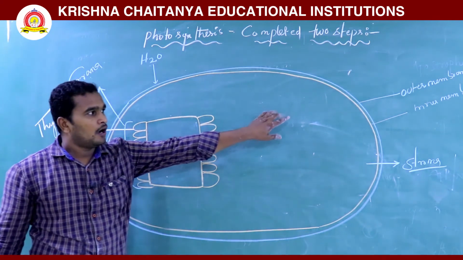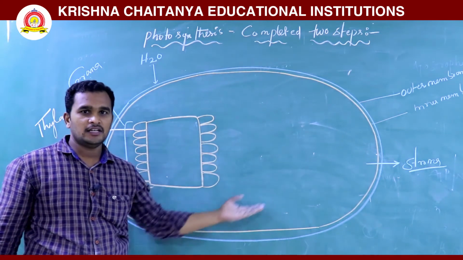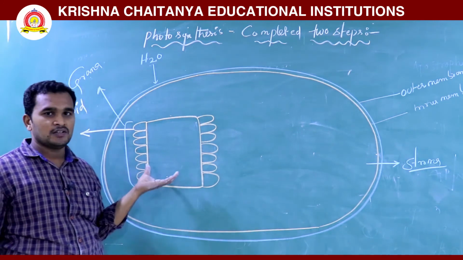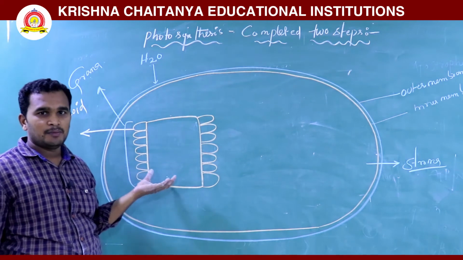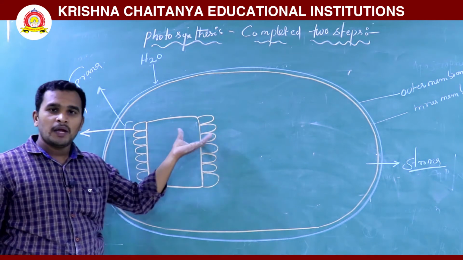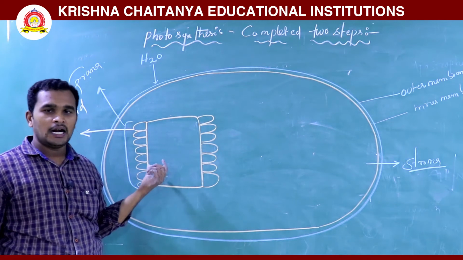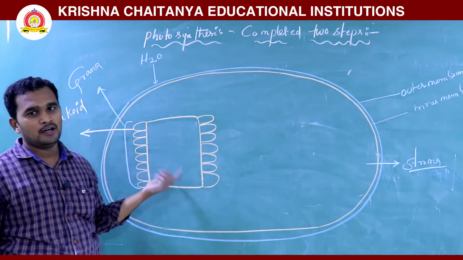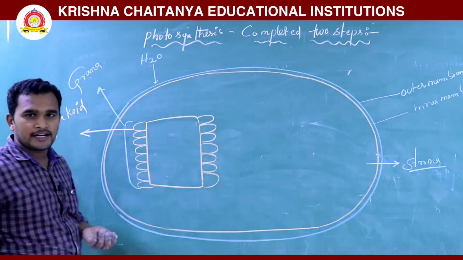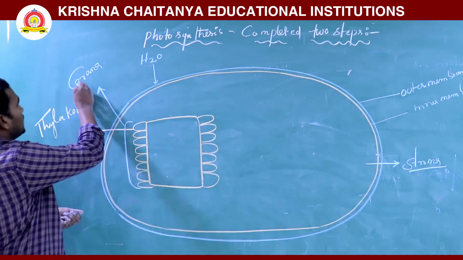See, that is the outer membrane and inner membrane. So this entire thing is called the matrix, the fluid matrix. In the fluid matrix there is a membranal system, which we already discussed in the last class. The membranal system is of two types: stroma lamellae and grana lamellae. So this is the thylakoid region, this is the stroma region, and this is the grana.